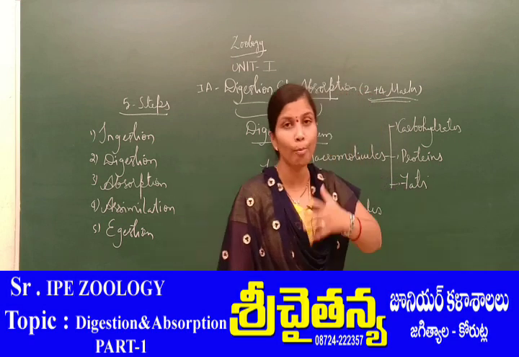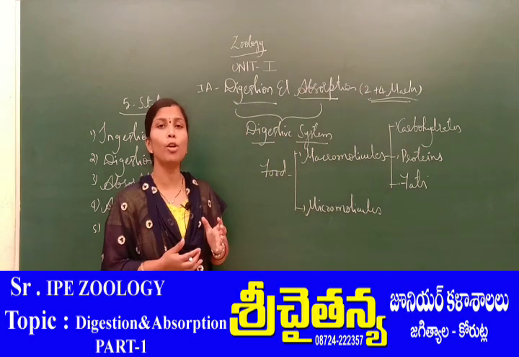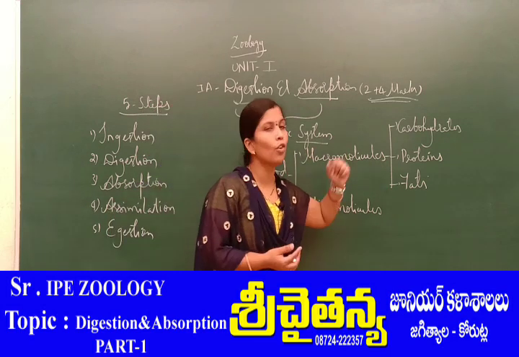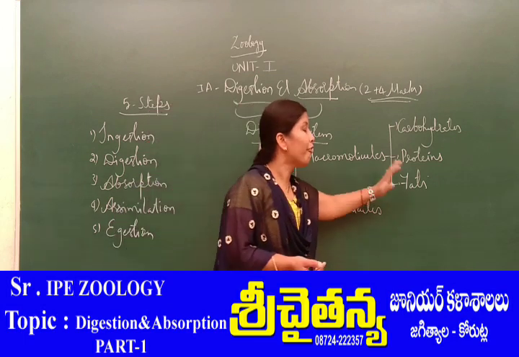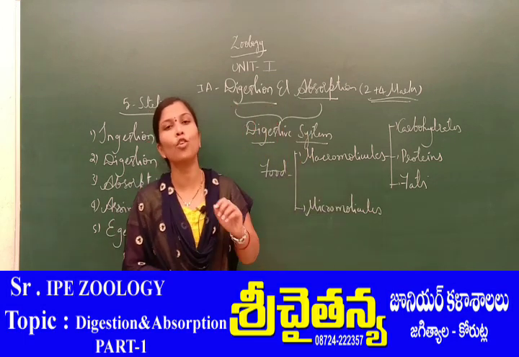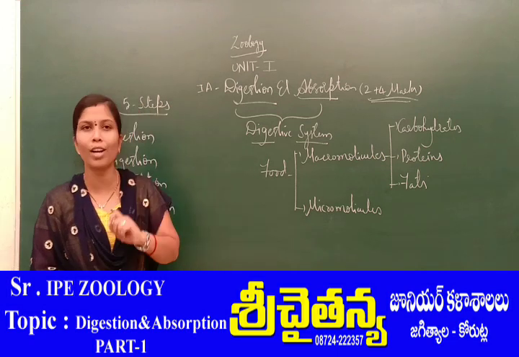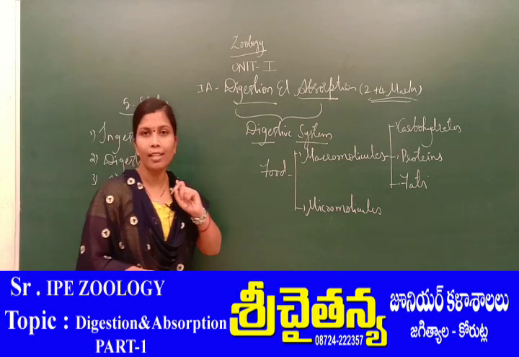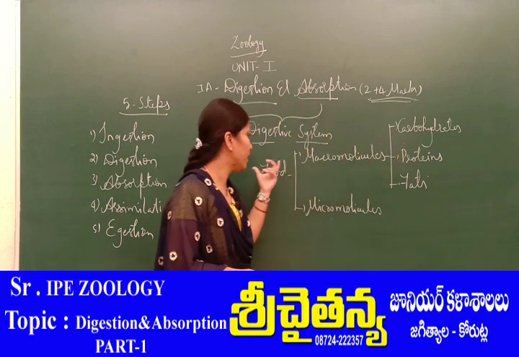So in our body, growth is possible by the substances in the food which include proteins, hence they are the body builders. Next, fats. The fats are responsible for the storage of energy, hence they are energy reservoirs. So these are the macromolecules which are present in food.